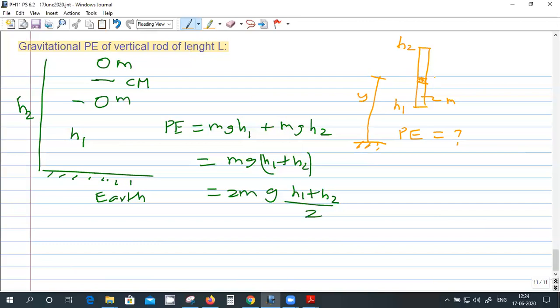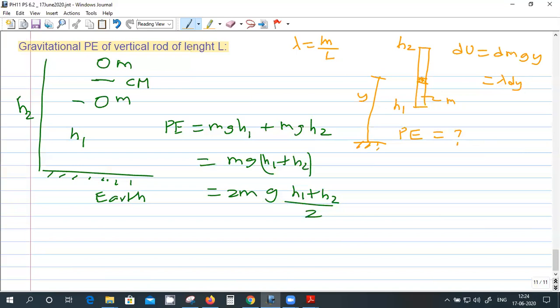The potential energy of the small strip will be dU, which is equal to the small mass dm into g into height y. And dm is, suppose the mass per unit length is lambda, into dy, where lambda is the total mass m divided by the length, and the length is h2 minus h1.